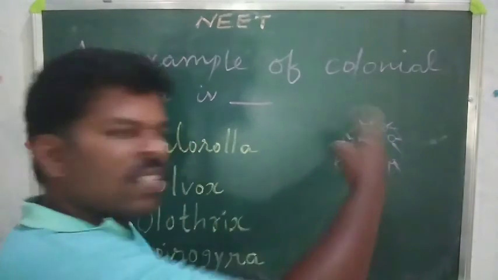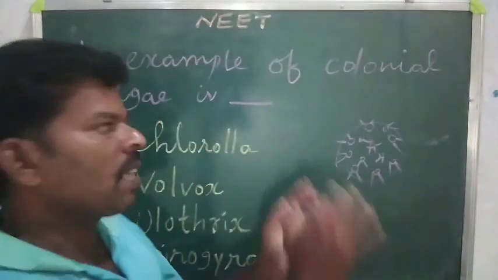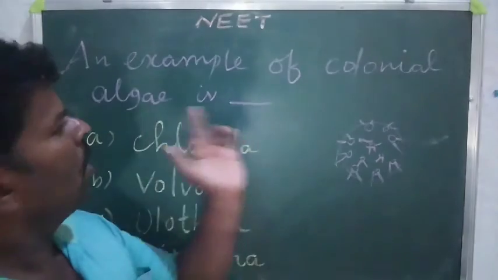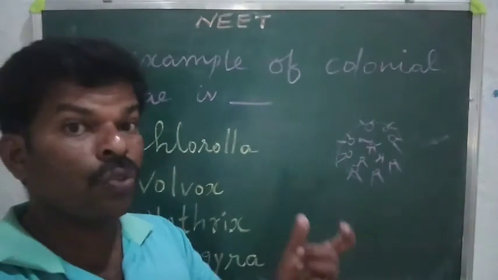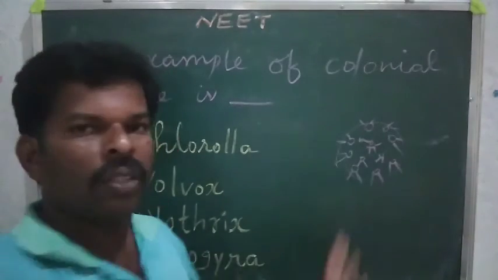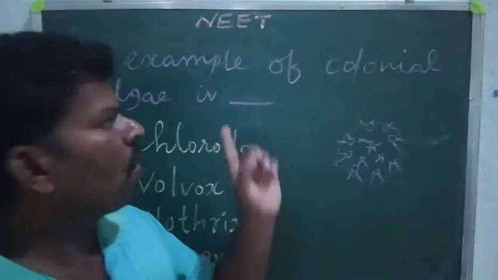They have various types of algae, a mixture of algae. A group of algae in a particular area is called a colony. The group of algae held together in a particular area is colonial.